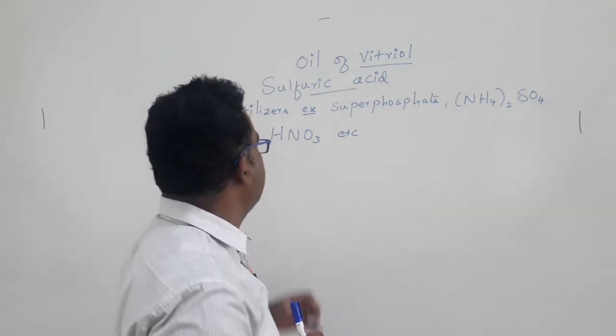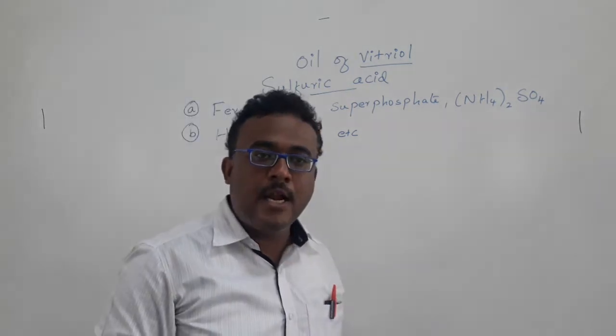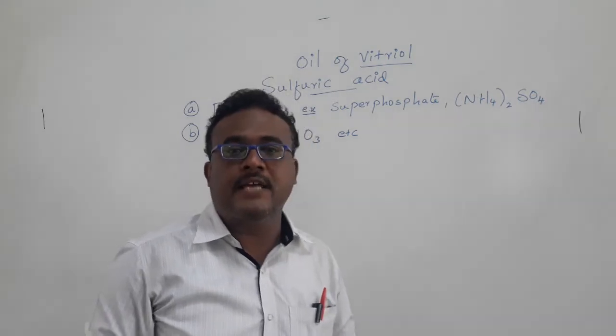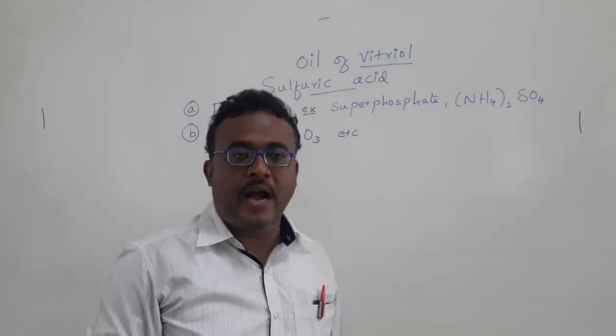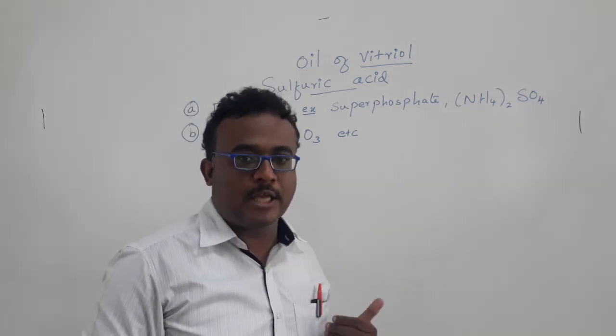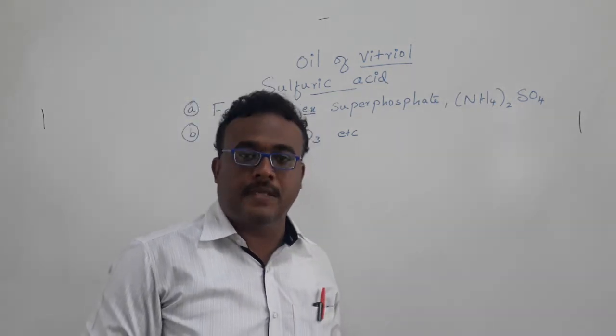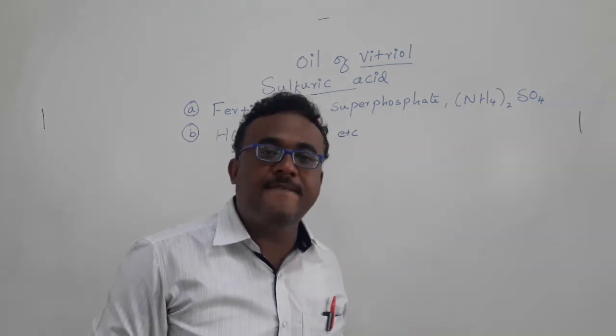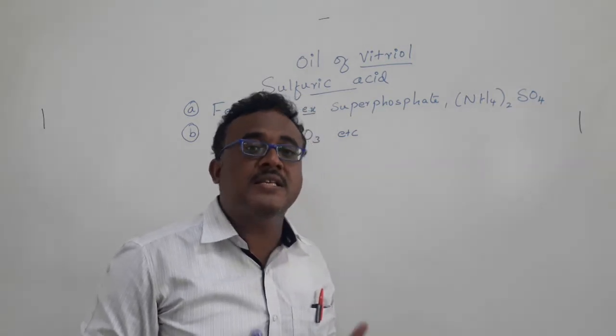For example, if we have to get HCl, we react sodium chloride and sulfuric acid. HCl is a gas, we know. We can easily obtain such mineral acids, and also various sulfates. If we have to prepare metal sulfates, again we need sulfuric acid as a starting precursor.